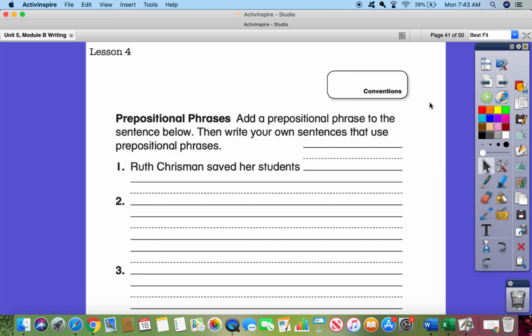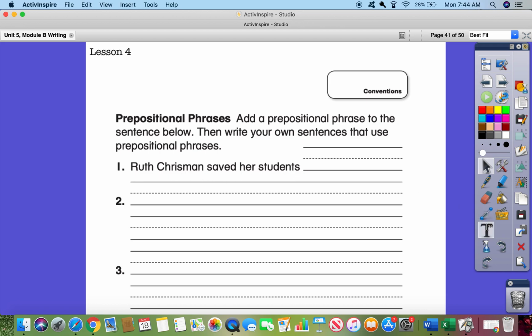So in your online writing journal, under lesson 4, we're going to be writing some prepositional phrases. So add a prepositional phrase to the sentence below. Then write your own sentences that use prepositional phrases. Okay, so after reading about Ruth Chrisman and also using our vocabulary word blizzard, right, so this would be a simple sentence here. Ruth Chrisman saved her students.